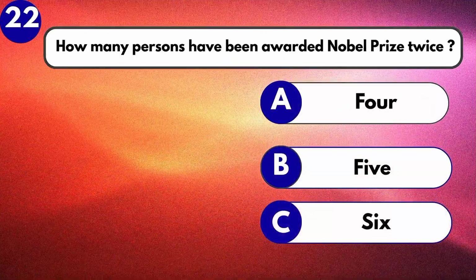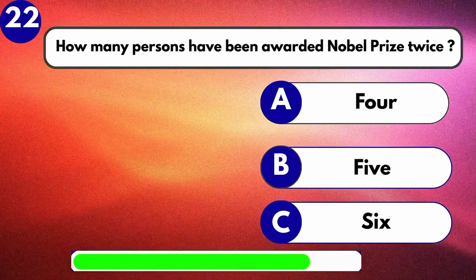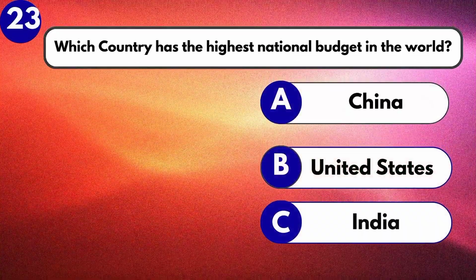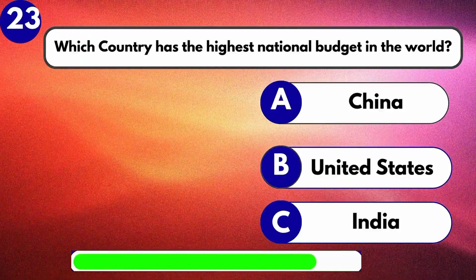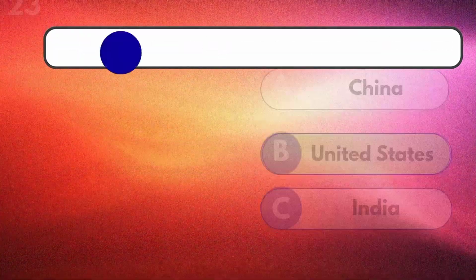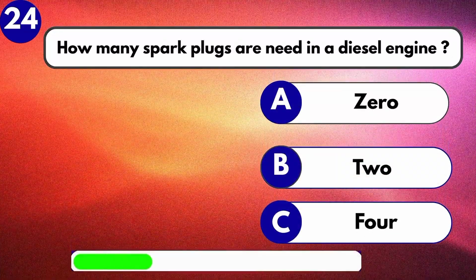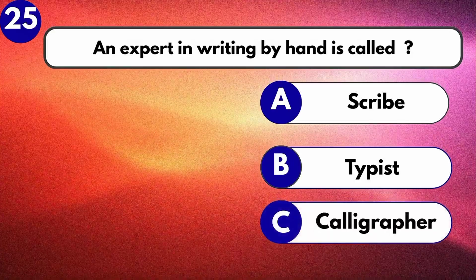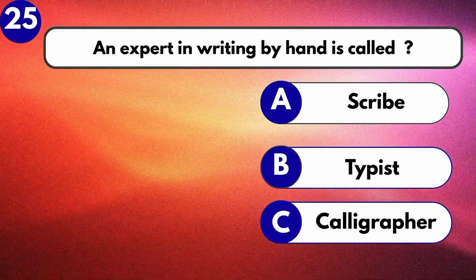How many persons have been awarded Nobel Prize twice? 4. Which country has the highest national budget in the world? United States. How many spark plugs are needed in a diesel engine? 0. An expert in writing by hand is called calligrapher.